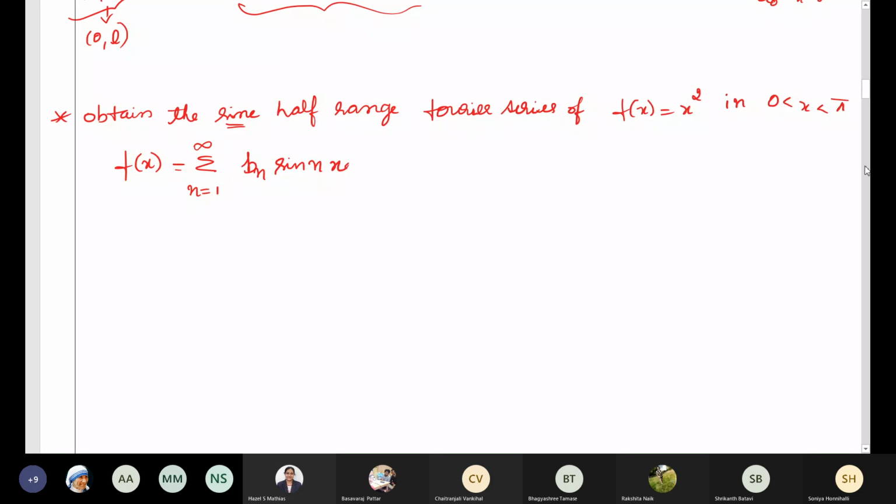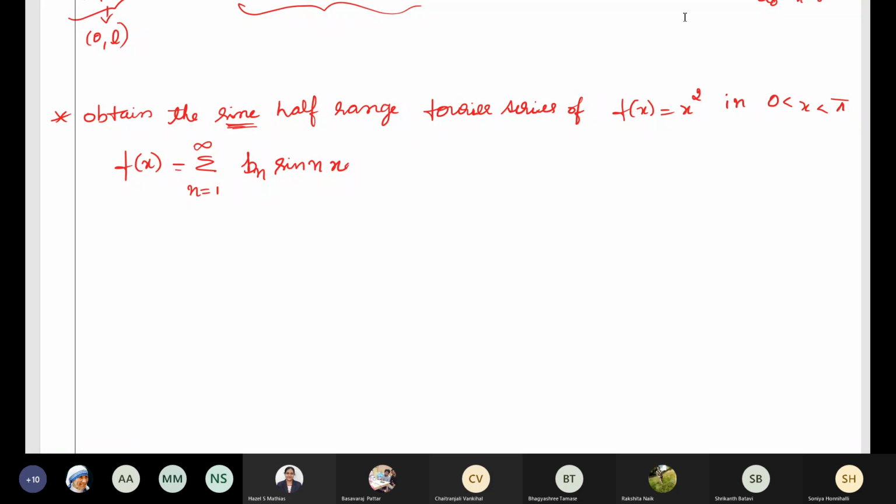Only in this case, otherwise we cannot get a sine half-range series. Only when a0 and an are 0 will we get the expansion in terms of bn only. Then only can we say that we have a sine half-range Fourier series expansion.